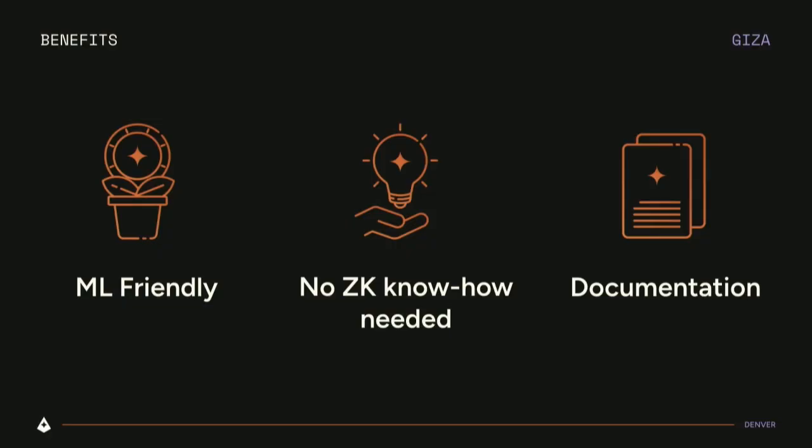And what are the actual benefits of using Orion compared to other frameworks? Basically, the first one is ML friendly. So if you want to build with Orion, you don't need to understand underlying cryptography. You just need to understand how machine learning works, if you know how to operate with machine learning models, what are tensors, etc. It's going to be a very similar experience to what you are used to.